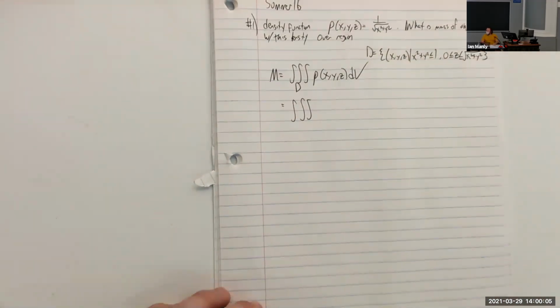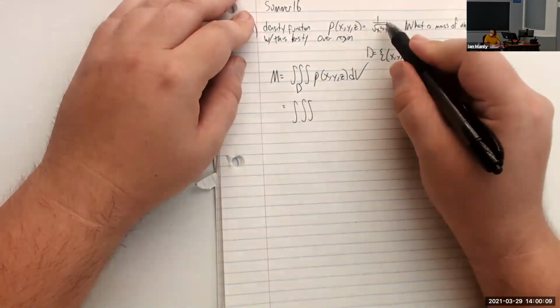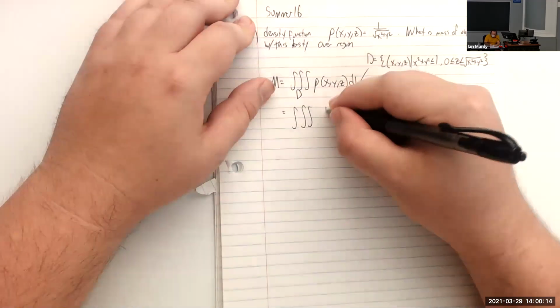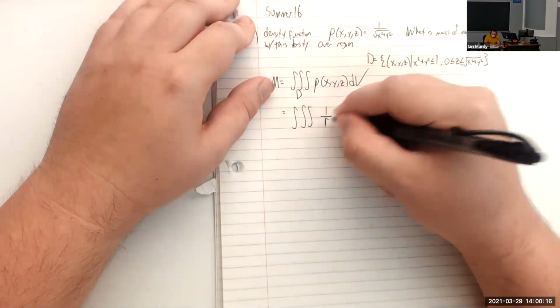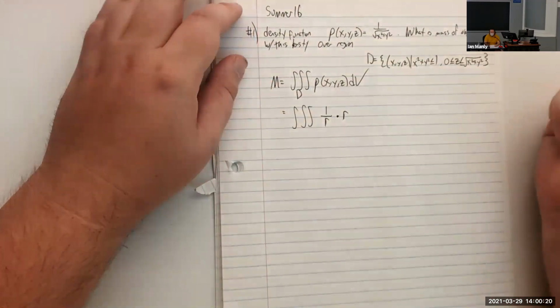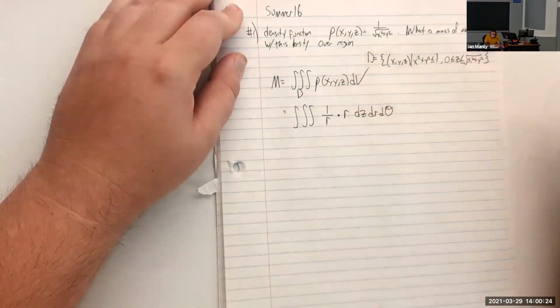So that definitely says cylindrical. So let's put in our integrand. Our integrand is 1 over the square root of x squared plus y squared. Another way of saying that is just 1 over r. And then we have r, because that's the Jacobian for cylindrical coordinates. And then we have dz, dr, d theta.